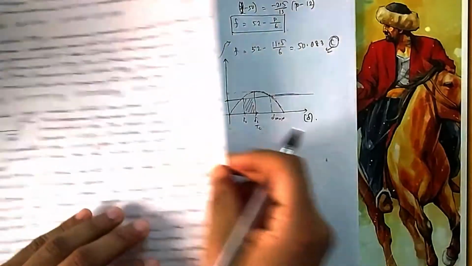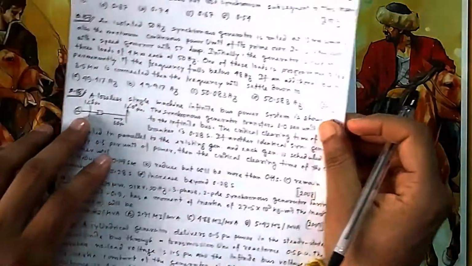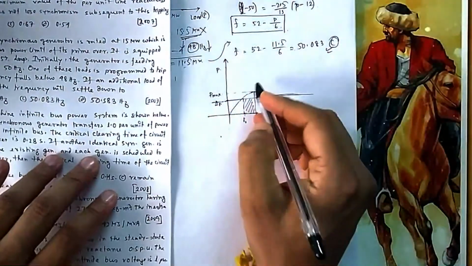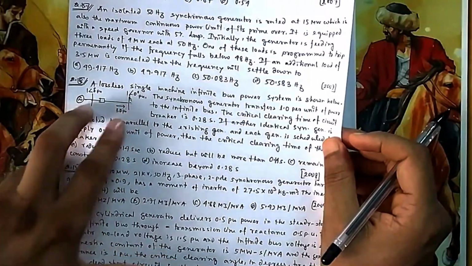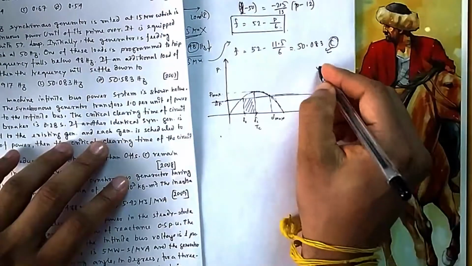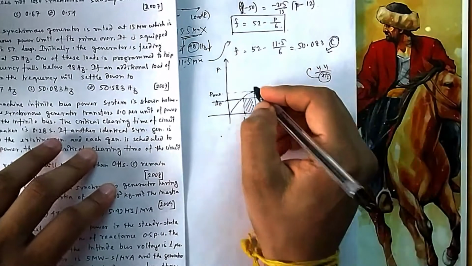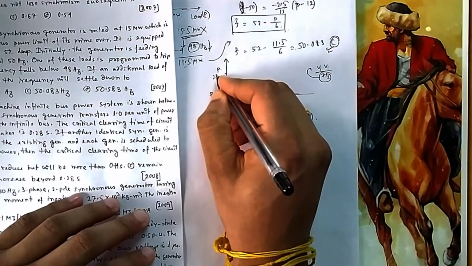Now if you connect one more generator, then what will happen? Pmax will be 2 Pmax, because your x will be divided by 2, whatever x is there. Or you can think, if one generator gives this much power from here to here, the same identical other generator will give you 2 Pmax. Or you can see it is V1 by V2 divided by x by 2. So it will make it 2 times. So now it will go to 2 times of this one. Suppose this is my 2 Pmax.